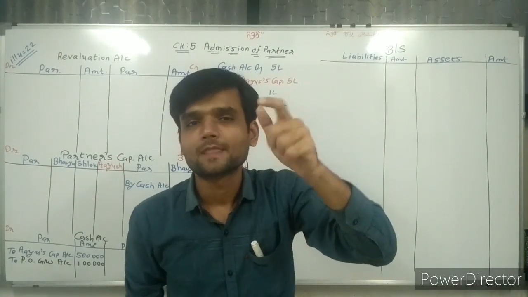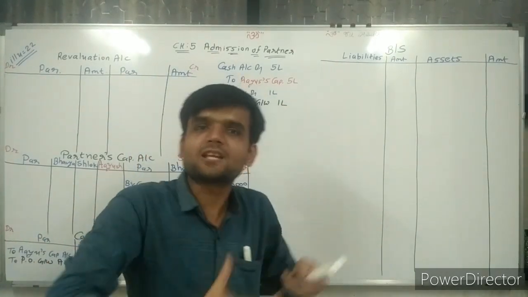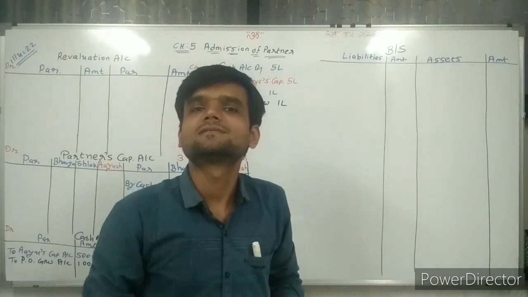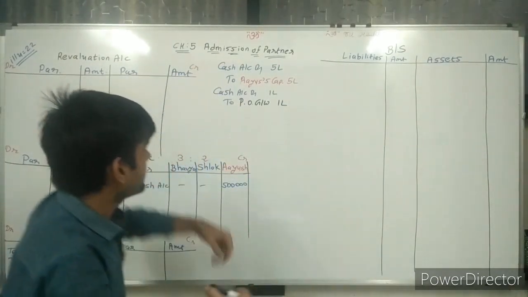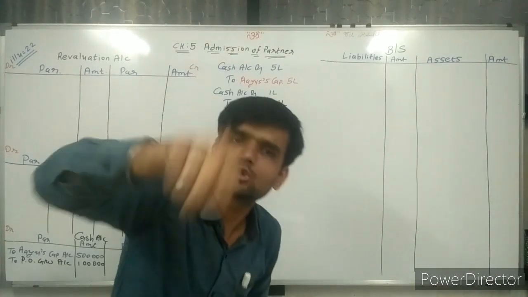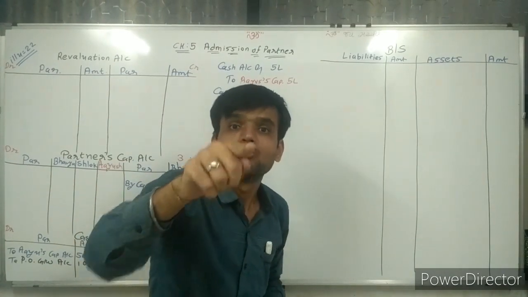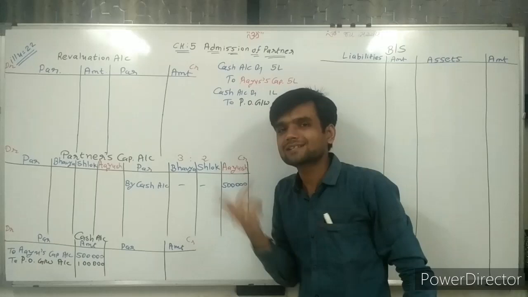Yes, sir, the person who is sacrificing gets the money of goodwill. Same way here also, this 1 lakh rupees brought by the partner, this premium of goodwill we are giving to those who have sacrificed. So from these two, who has sacrificed?